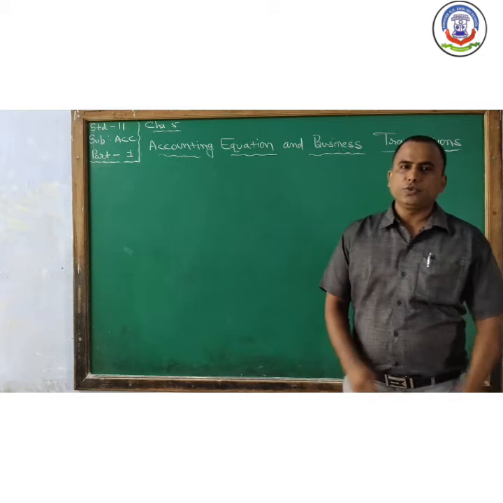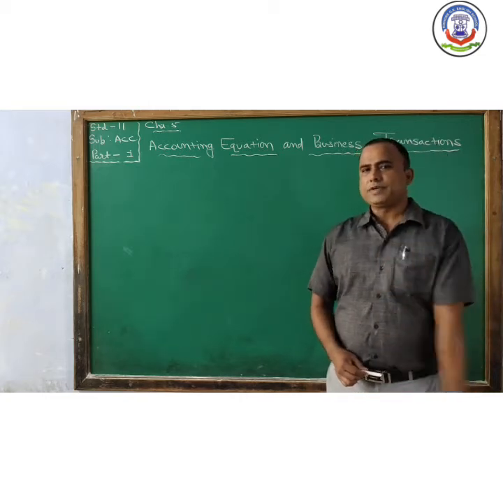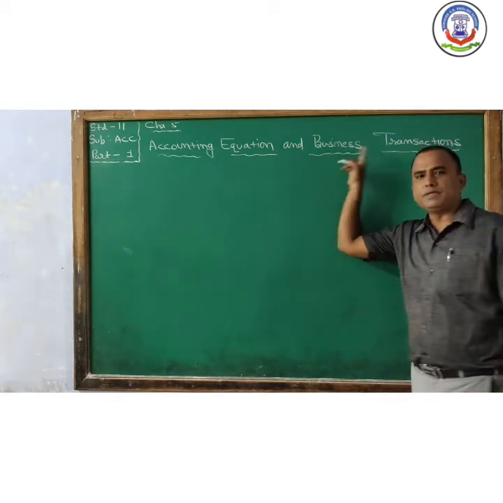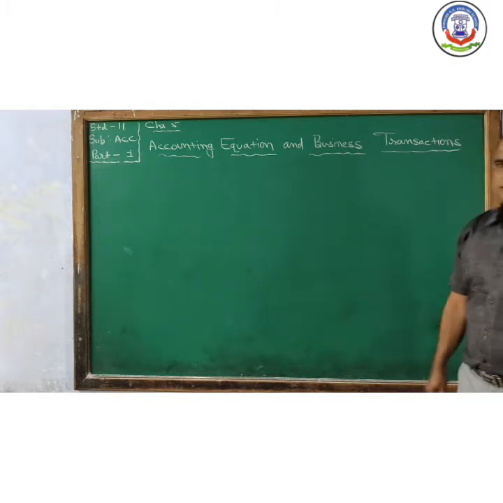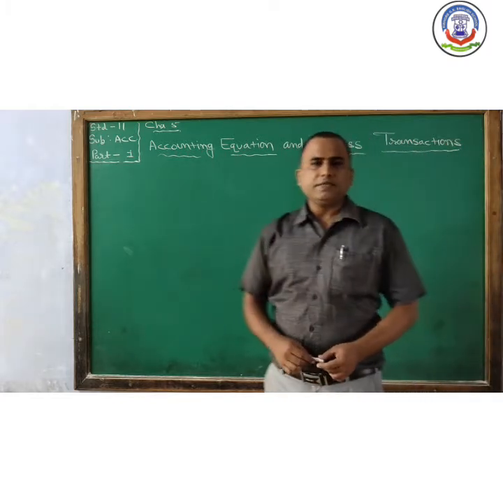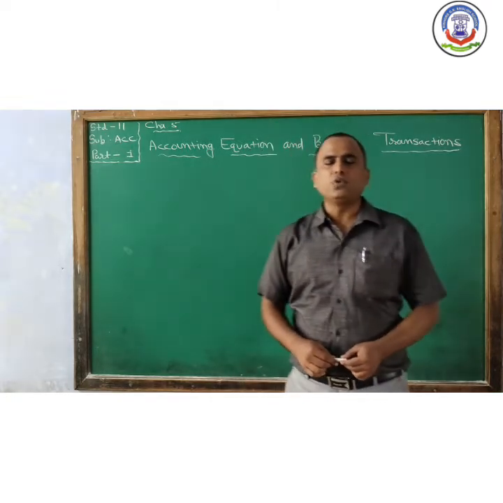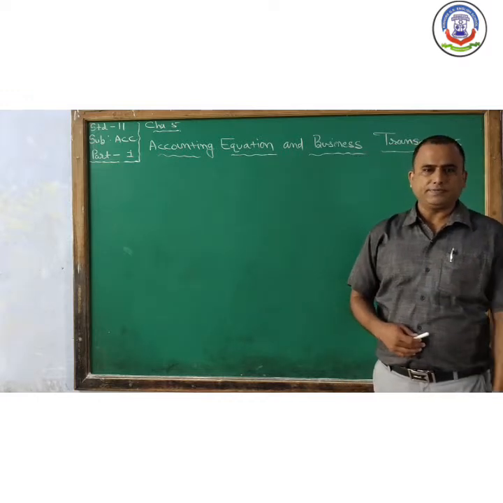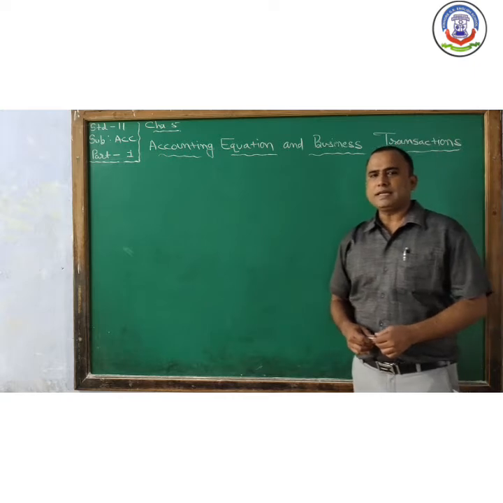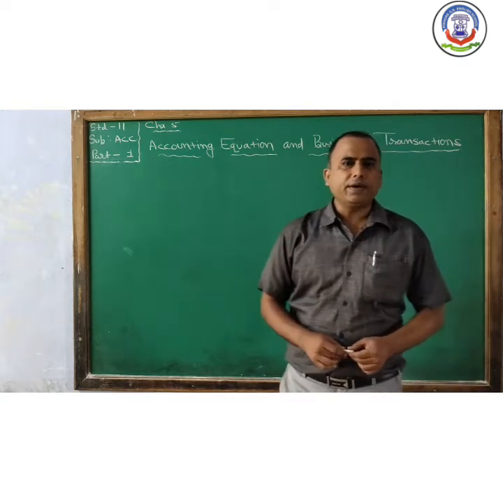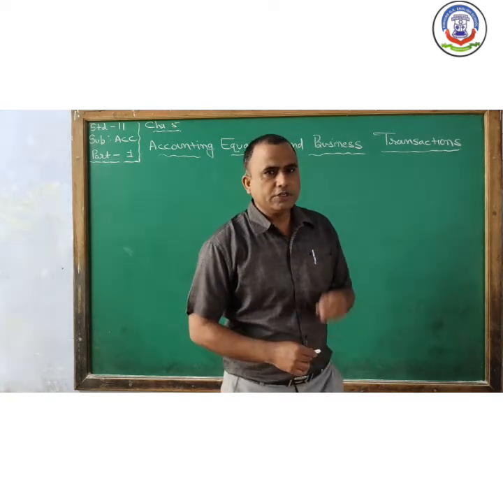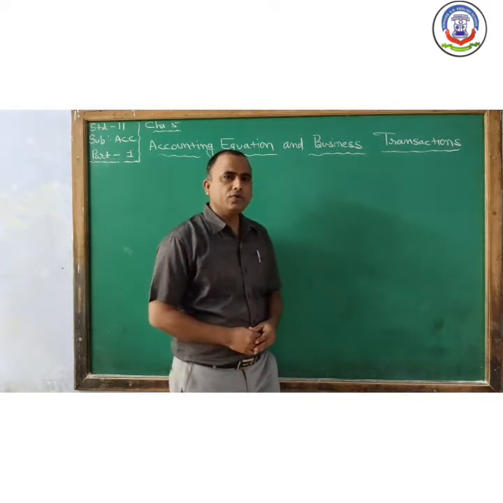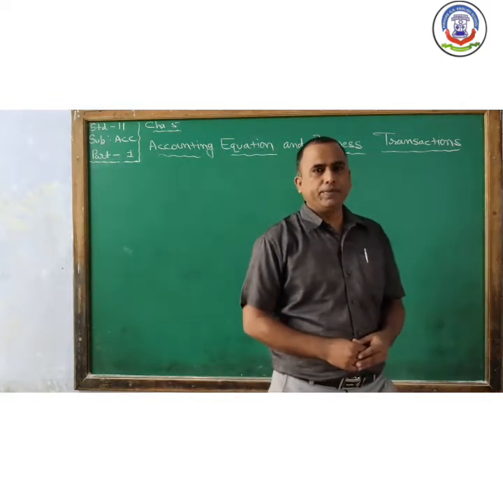Hello dear students, today we are going to start new chapter number 5, accounting equation and business transaction. In our last chapters we learned that business transaction means exchange of goods and services against money between two or more than two persons. And we also know that business transactions are recorded in our accounting books. Now this business transaction is classified into three types of account: personal account, real account and nominal account.